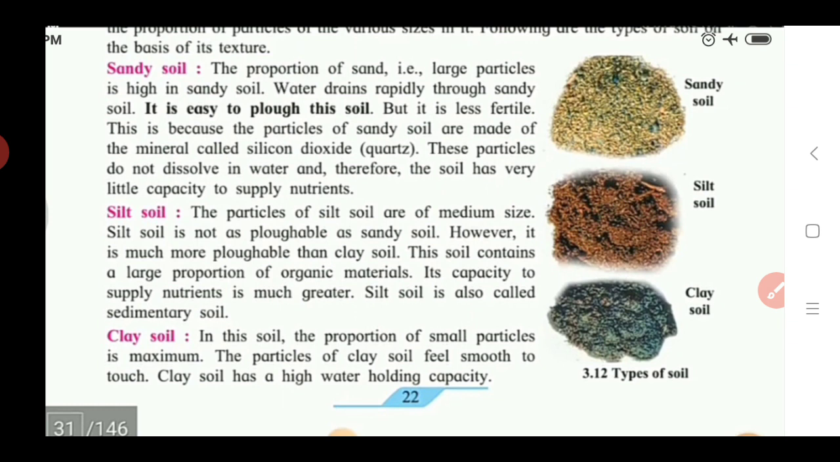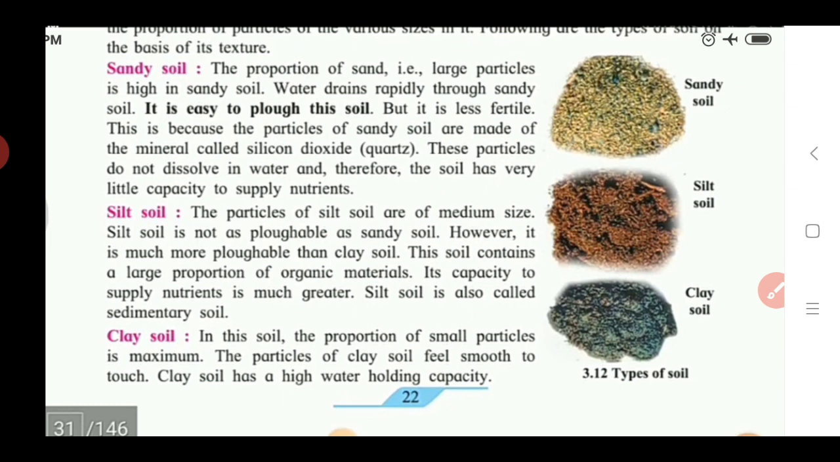Due to this property, which property? It contains a large amount of organic material, and organic material absorbs water easily. When we water such soil, what happens? Water gets easily absorbed by this soil. So due to this capacity of holding water, nutrients will be absorbed in large quantity in that soil. So it supplies a higher amount of nutrients to any plant or crops that grow on such soil.